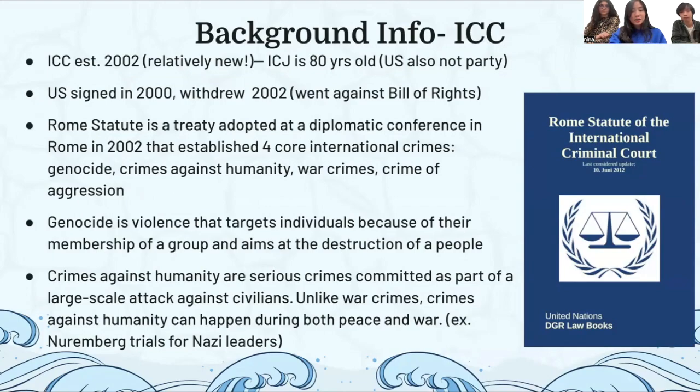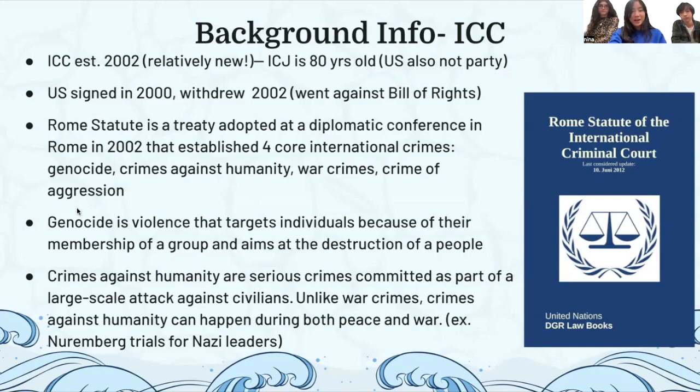The Rome Statute is a treaty adopted at a diplomatic conference in Rome in 2002 that established 4 core international crimes as being bad and should be prosecuted. So genocide, crimes against humanity, war crimes, and crime of aggression. So we'll break them down one by one.